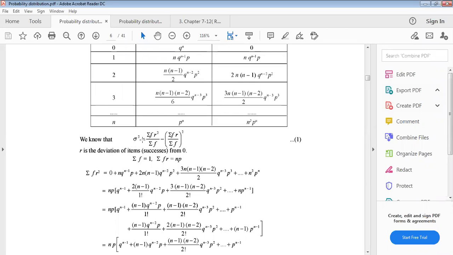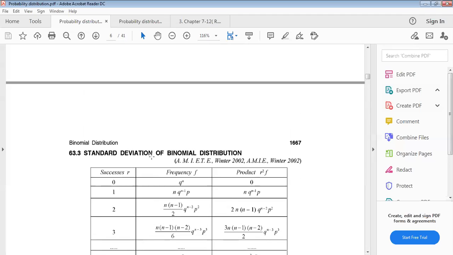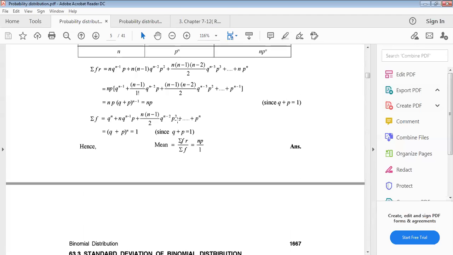Now we know the standard deviation. Standard deviation equals the square root of summation fr square divided by summation f, minus summation fr divided by summation f, whole square. That means this is the mean. Actually, we must remember this formula of standard deviation. Now r is the deviation of items from 0. That means r equals 0 to n. So summation f, what? Summation f is 1. This is why this equals 1. We have already proved it. Summation f equals 1.